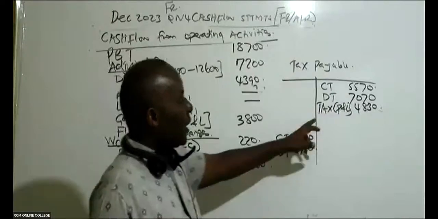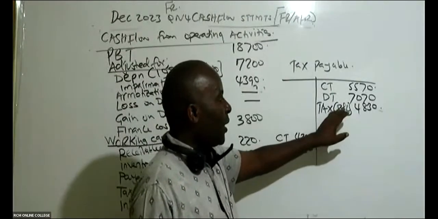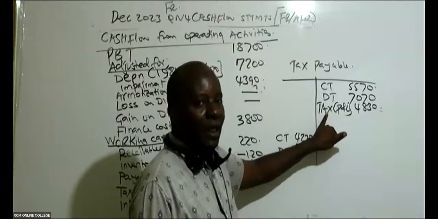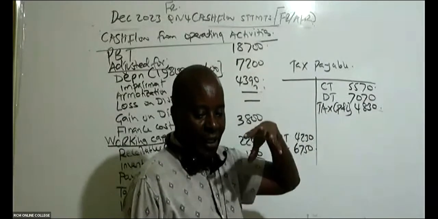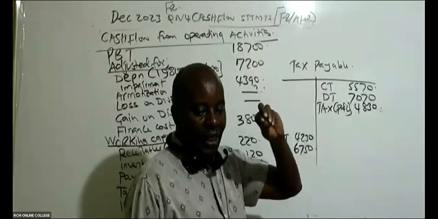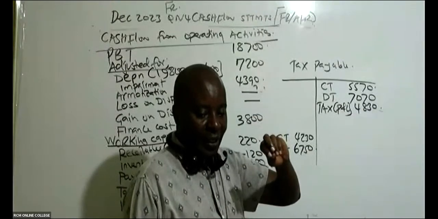So you see the tax in the P&L. Were you able to see how I picked the tax for the year from the P&L? Yes.